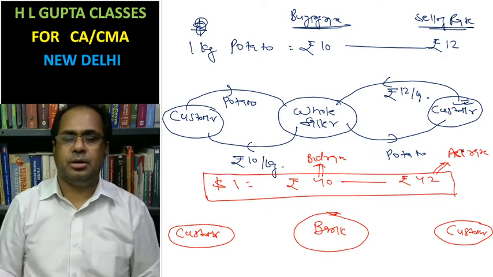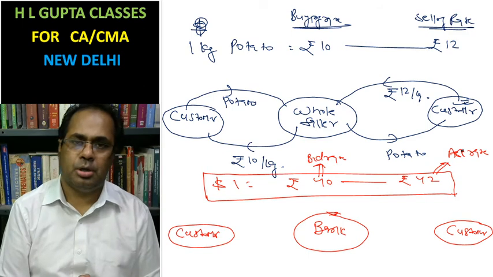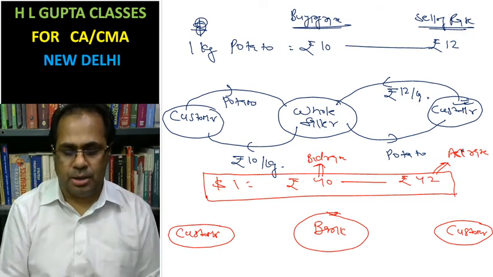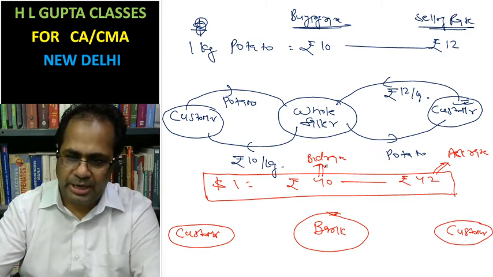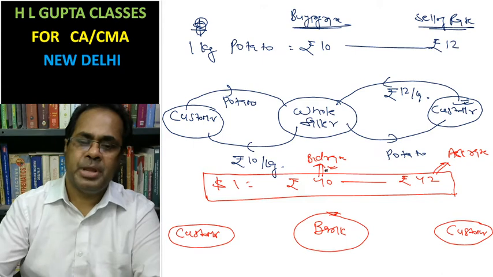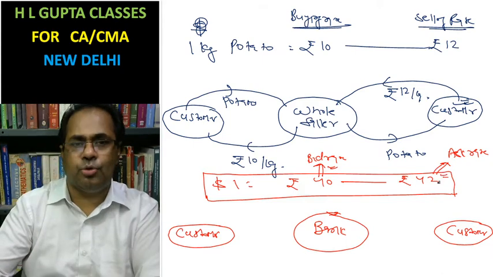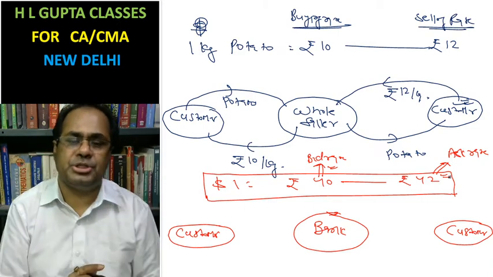It means the bank has quoted the price of the dollar. The bank will buy dollars at the rate of rupees 40. The bank will sell dollars at the rate of rupees 42. And in this way, the bank will have a profit of rupees 2 per dollar.